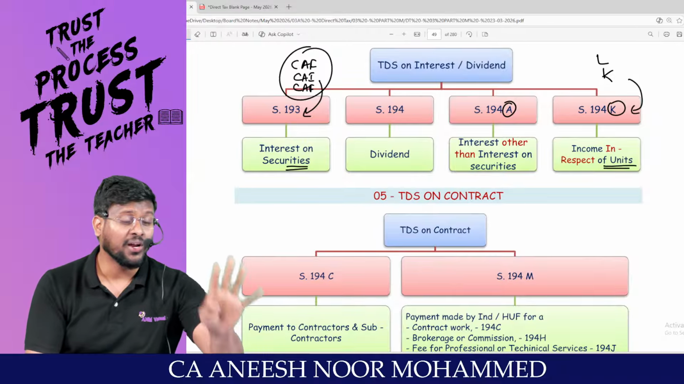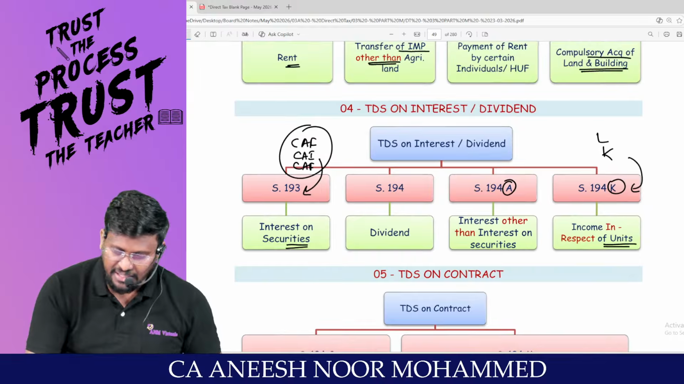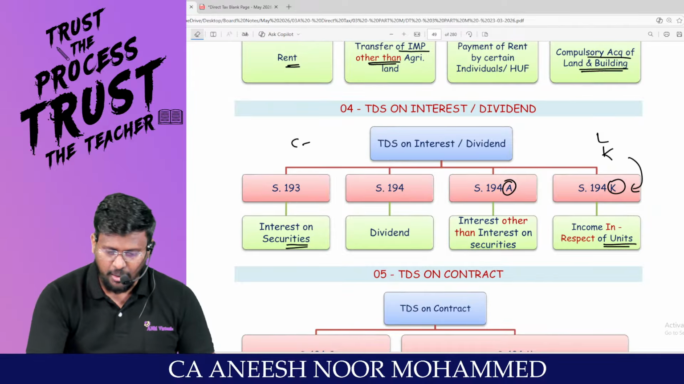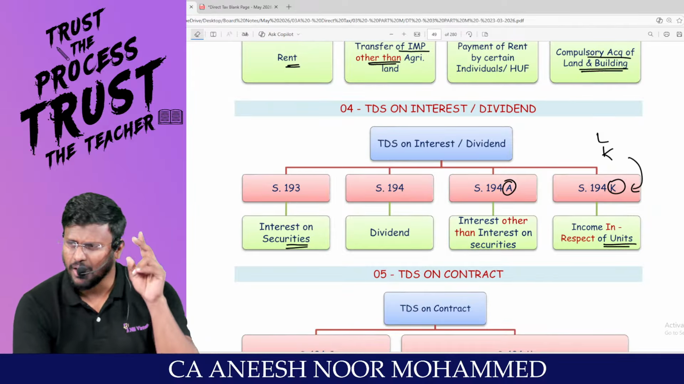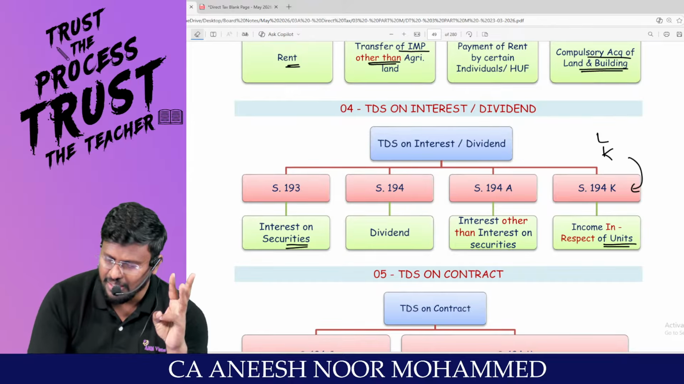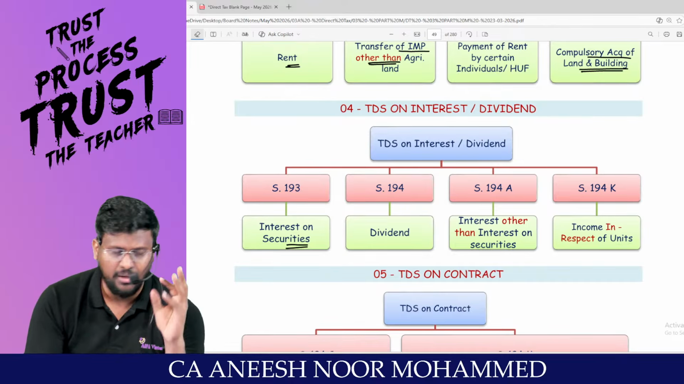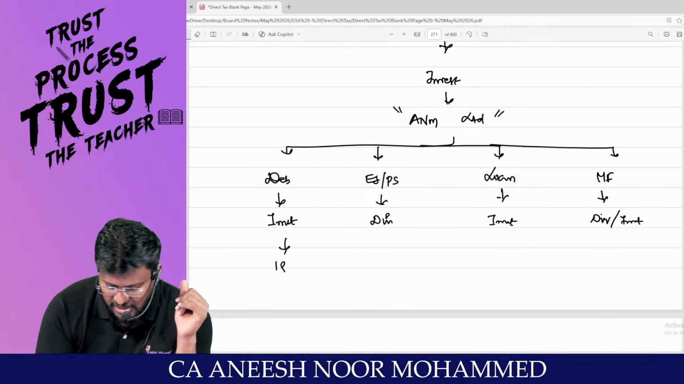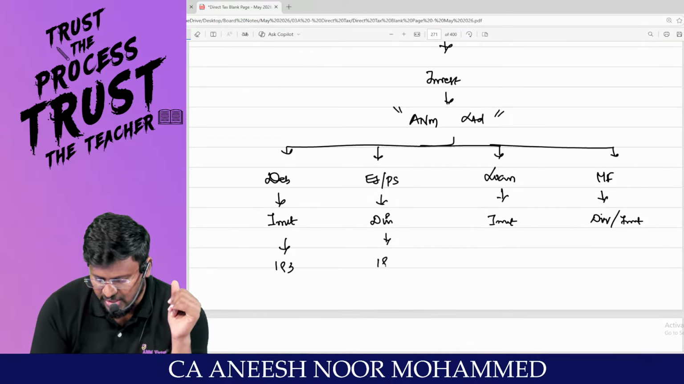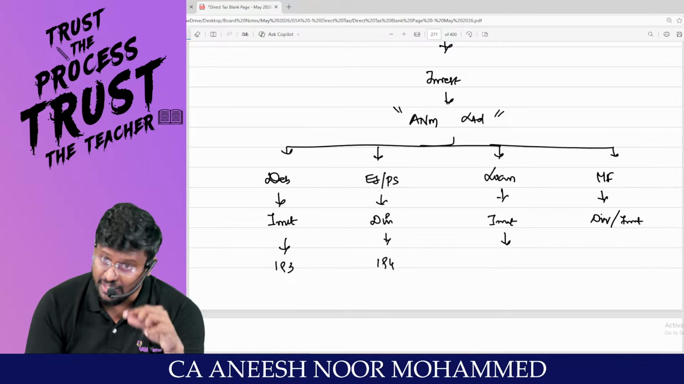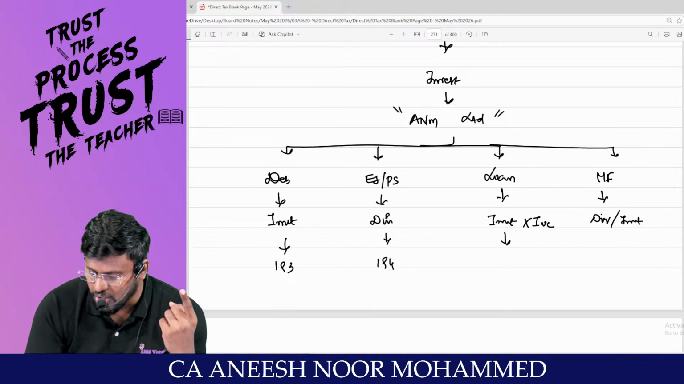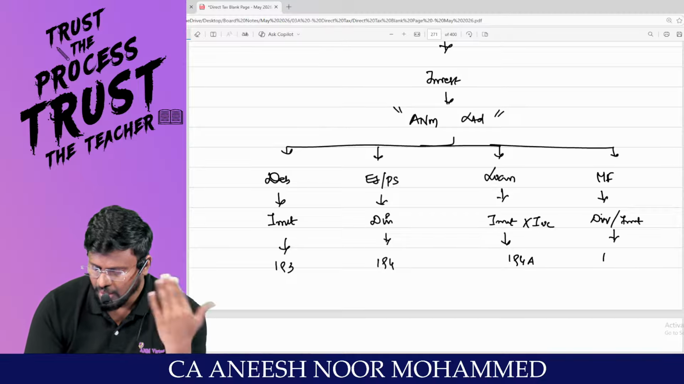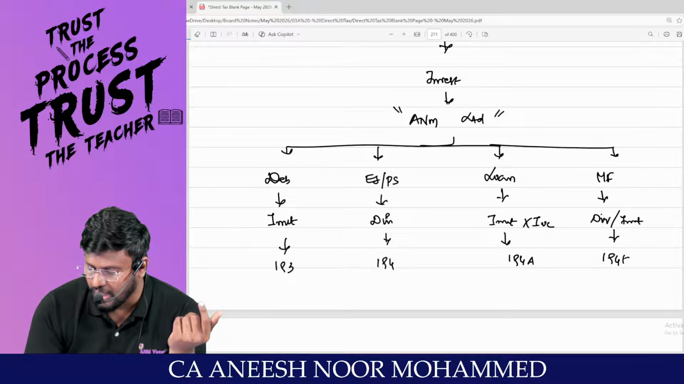These are the 4 sections which will be TDS deduction sections used for returns. Your return may be simply interest on debenture. Your return may be dividend. Your return may be interest other than interest on securities. Or your return may be income in respect of unit. Am I right, sir? So, for interest on securities section 193, for dividend section 194, for interest other than interest on securities section 194A, for income from mutual fund units 194K.